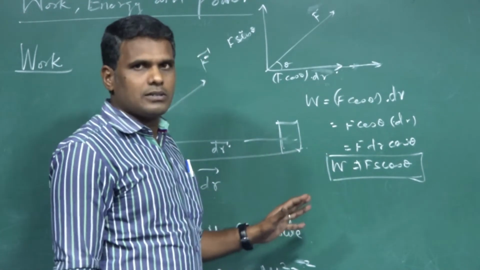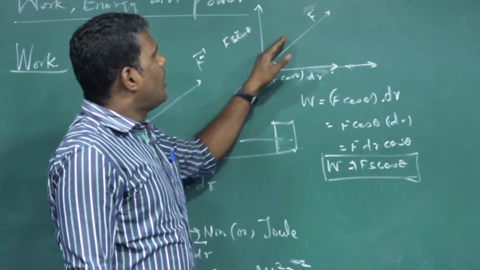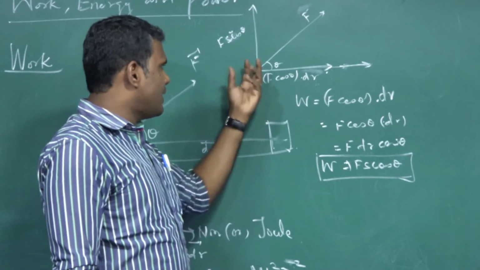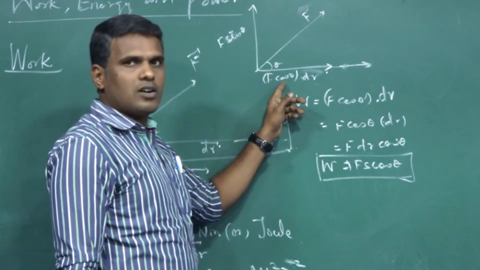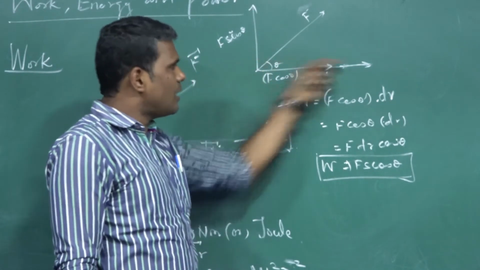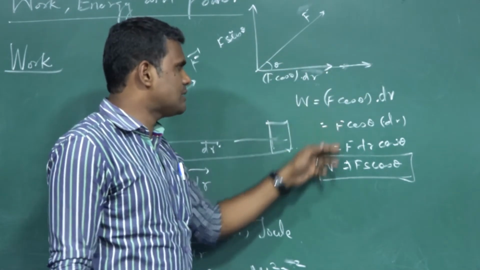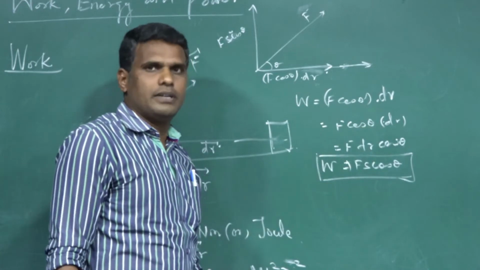It has no direction. If you are applying a force F, the F sin theta component balances the weight of the object. The F cos theta component displaces it along this particular direction. So work done is taking place along this direction. So you can say F cos theta into dr.